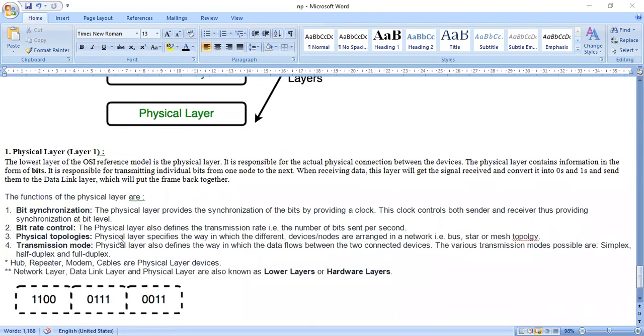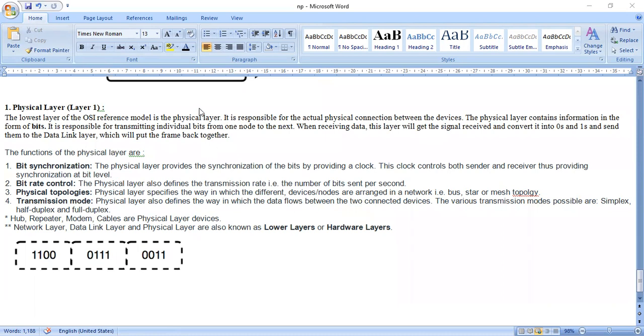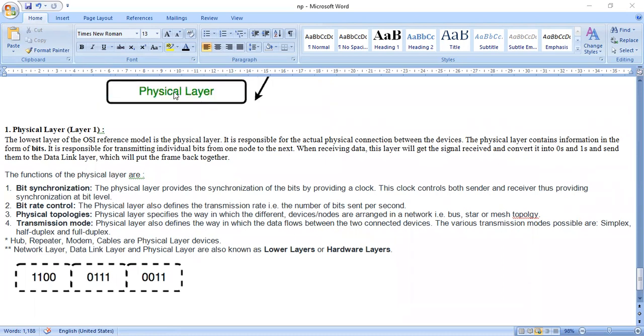So what is the physical layer? The lowest layer of the OSI reference model is the physical layer. What is its responsibility?